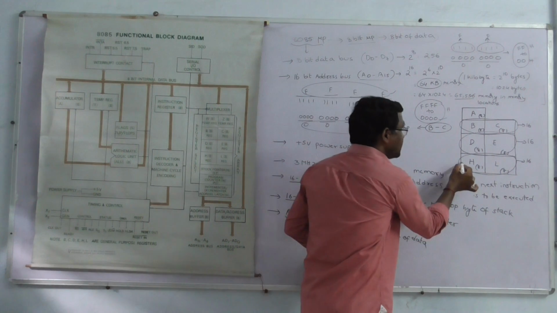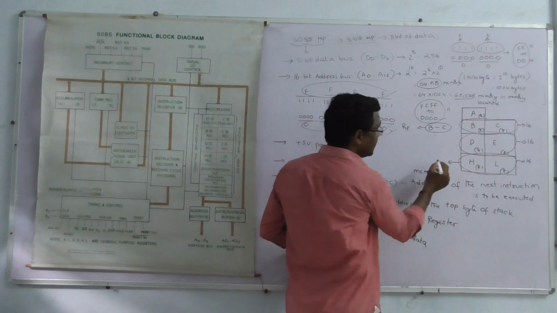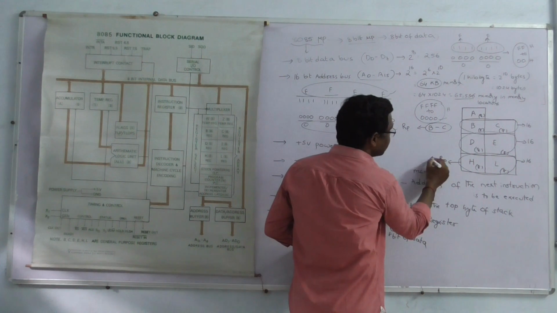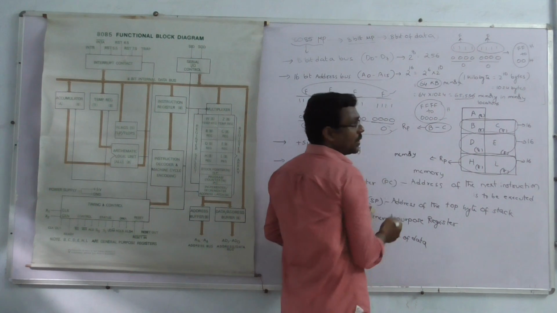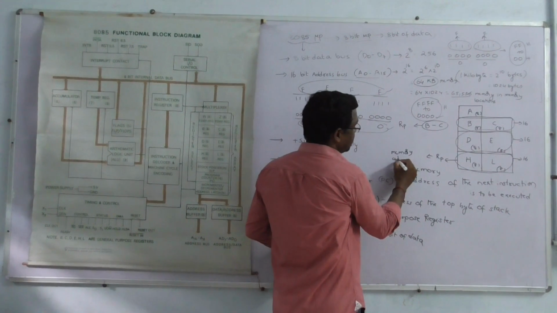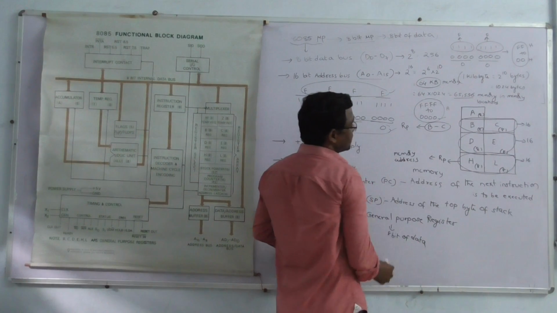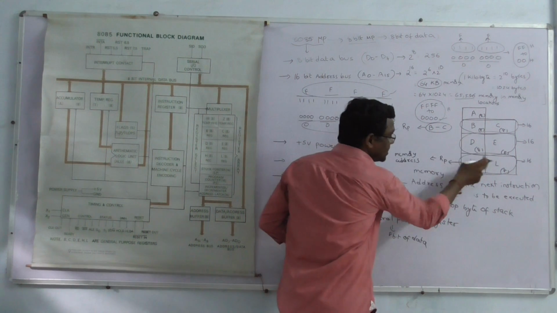Here the HL register pair can access the memory location or memory address. It can store the memory address. So the default memory address can be stored in HL register.